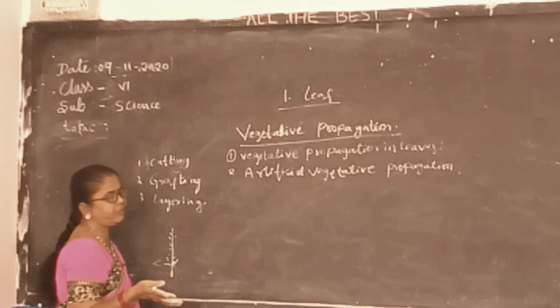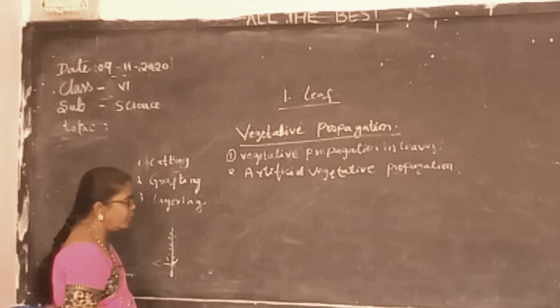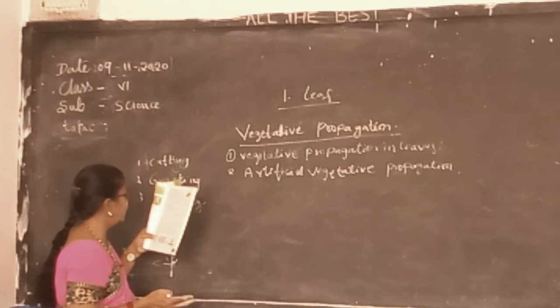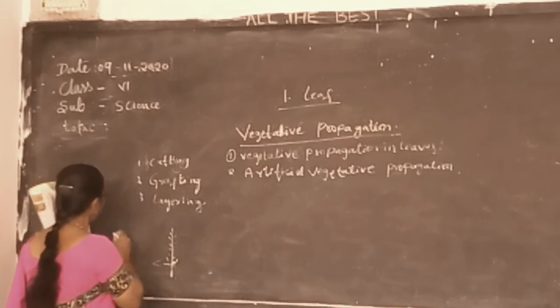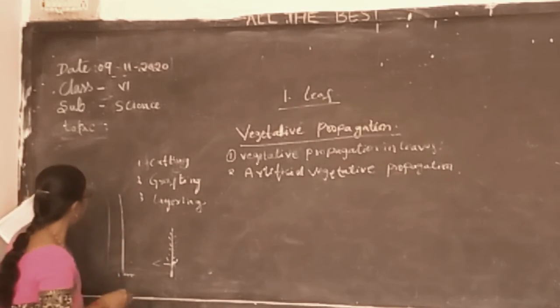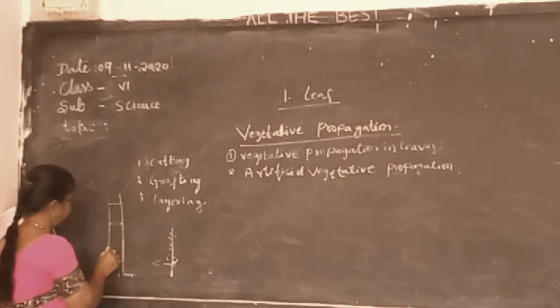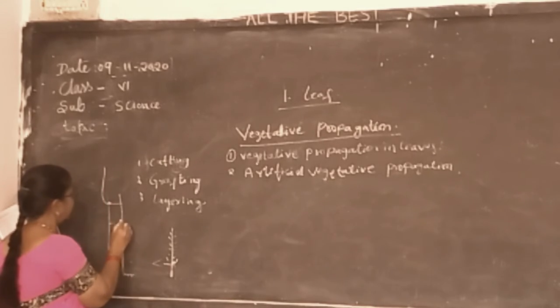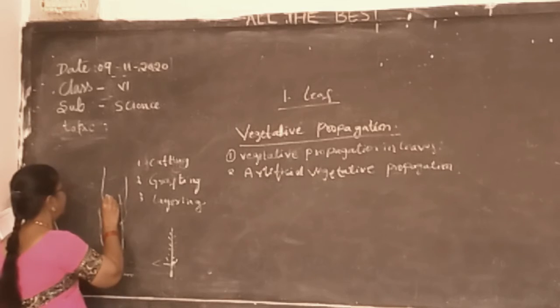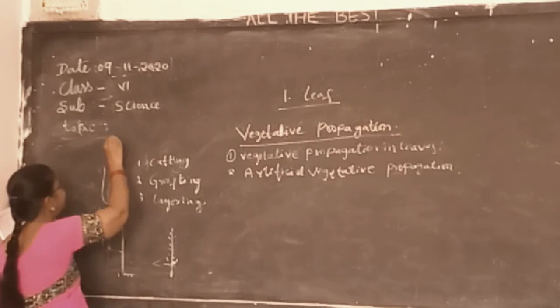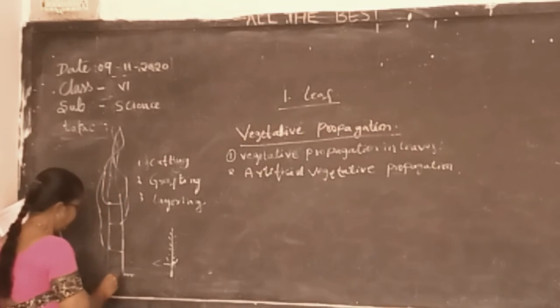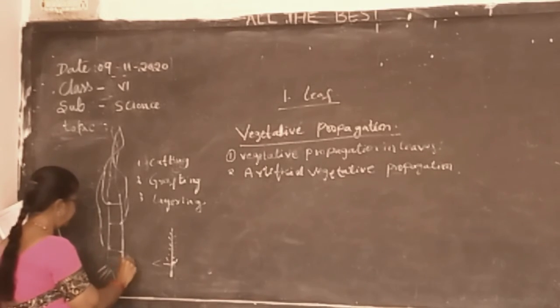Then you can take the example of tamarind, mango, lemon, and sugarcane also. You know the sugarcane, isn't it? Beside this are the buds. From here the leaves will arise and it will grow. The leaves will grow like this. And when it grows very big, then what will we do? We will cut it into pieces.